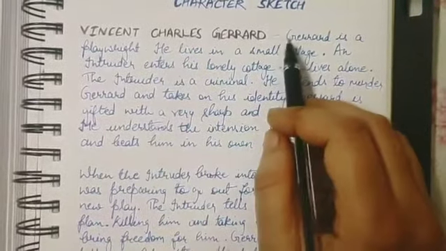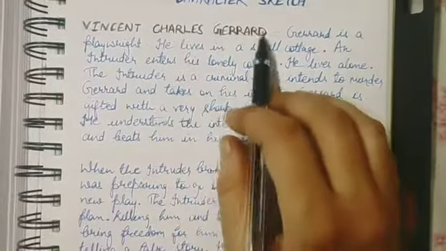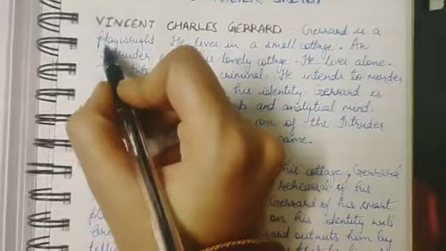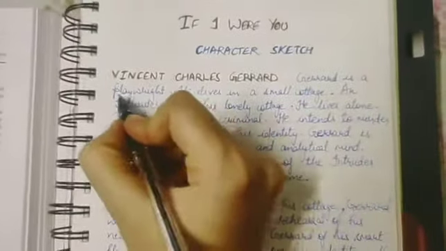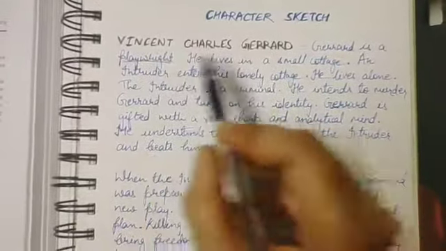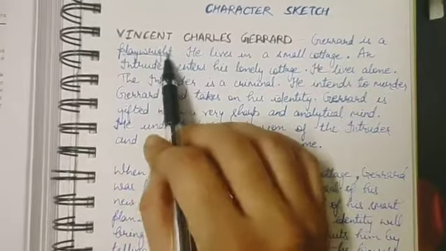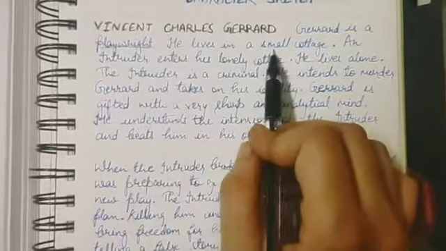The protagonist is Gerard. His full name is Vincent Charles Gerard. You can write that he is a playwright. I'm underlining the words for you so that you can learn them. So his full name was Vincent Charles Gerard. He was a playwright. He used to write plays. He lives in a small cottage.